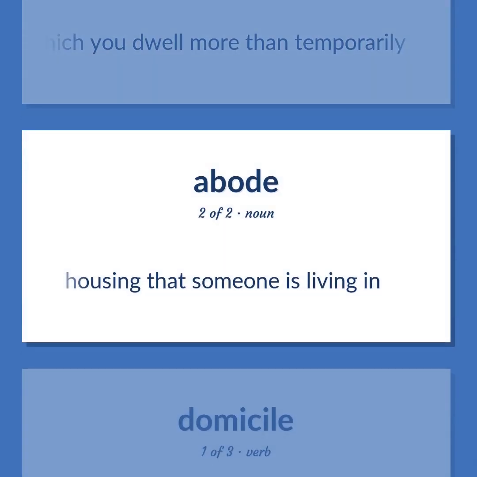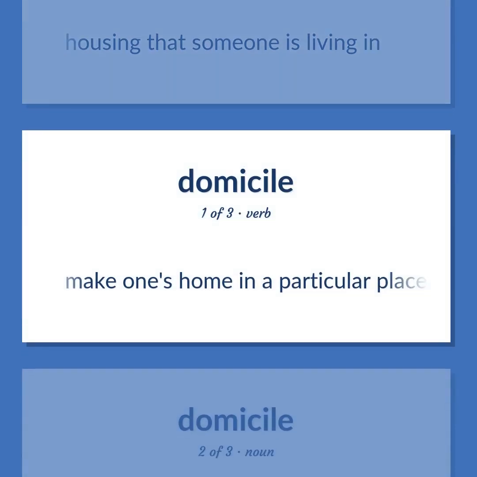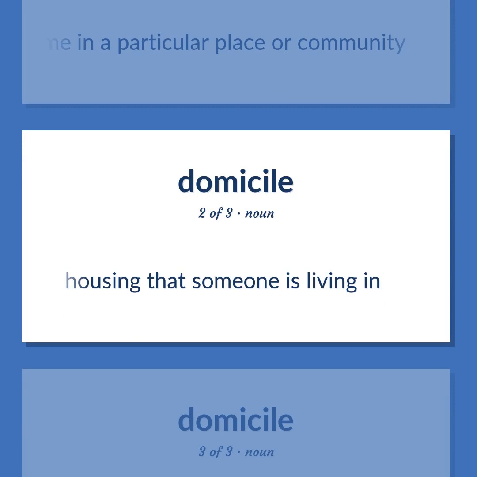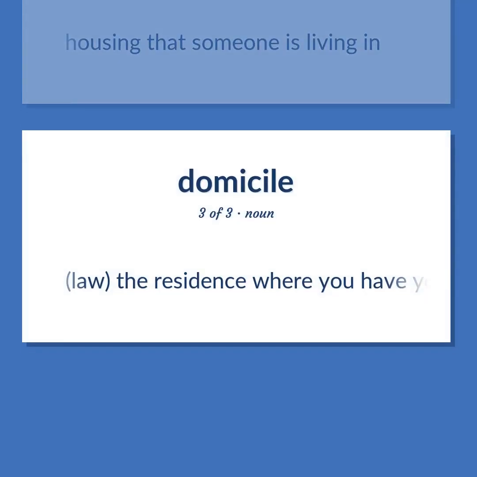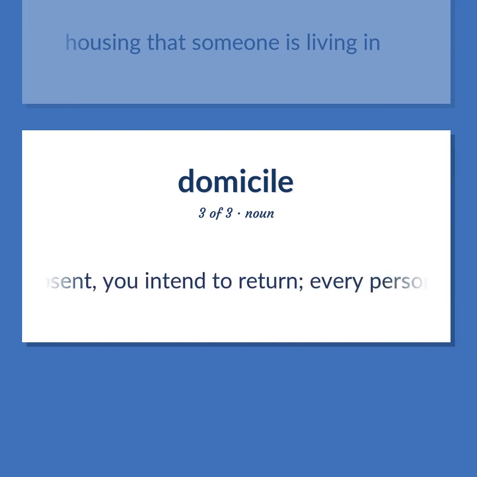Housing that someone is living in. Make one's home in a particular place or community. Housing that someone is living in. Law. The residence where you have your permanent home or principal establishment and to where, whenever you are absent, you intend to return. Every person is compelled to have one and only one domicile at a time.